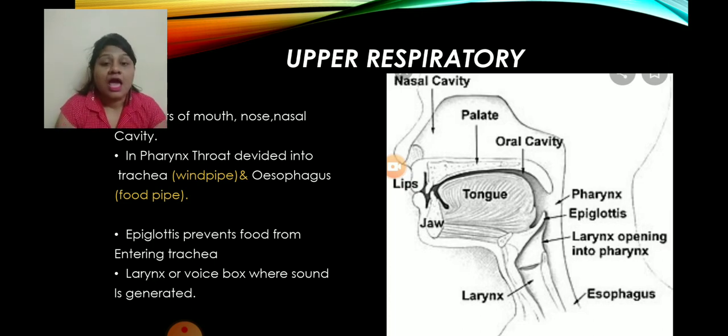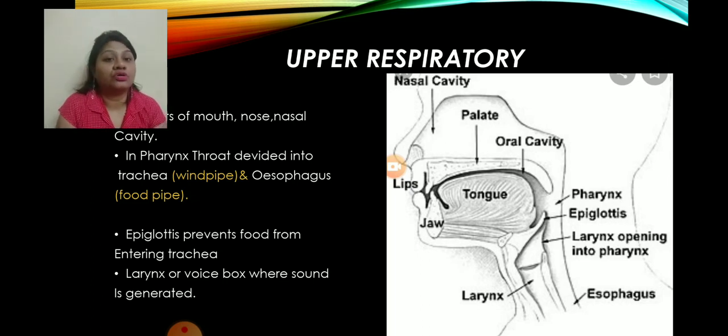Okay, and there is the epiglottis. I will discuss it later. The epiglottis prevents food from entering the trachea, that means the windpipe. Otherwise, you will choke. Okay, and finally comes the larynx or voice box, where the sound is generated.